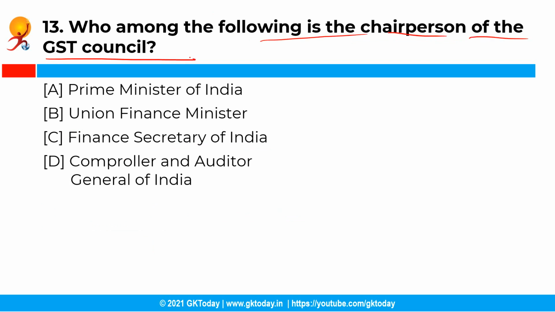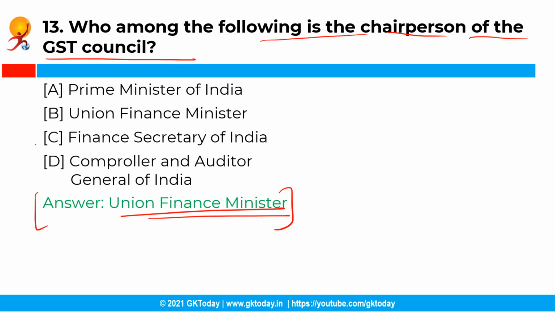Now the next question is, who among the following is the chairperson of the GST Council? So you have the following options and the correct answer is option B, that is Union Finance Minister. See, the GST Council is chaired by the Union Finance Minister and it consists of a total number of 33 members.